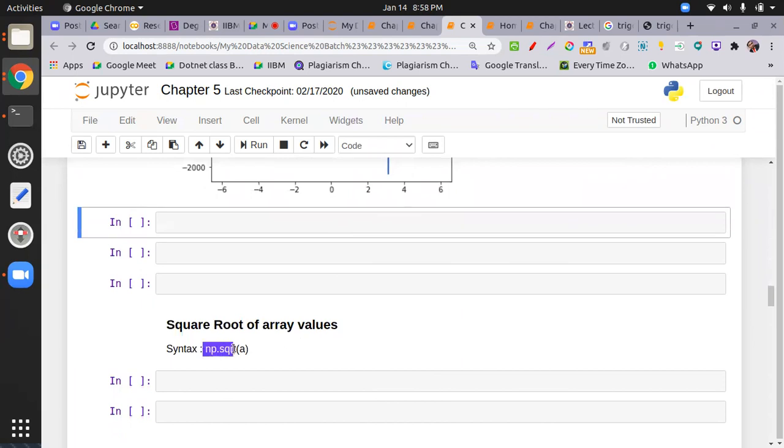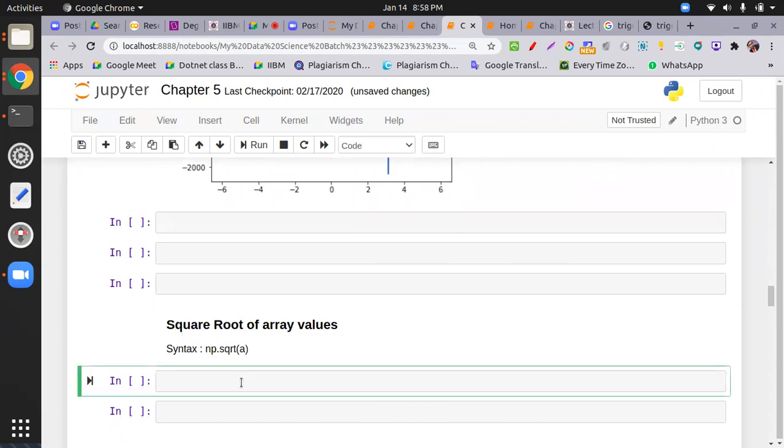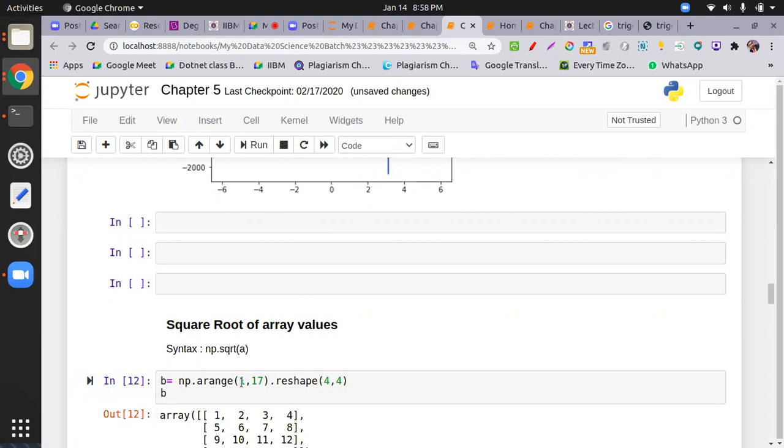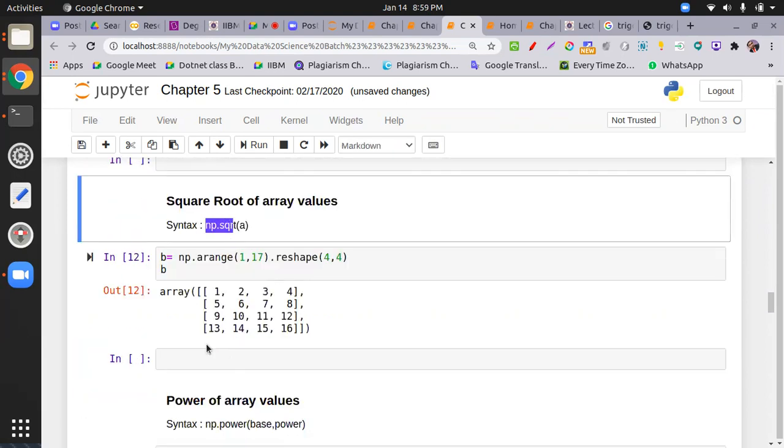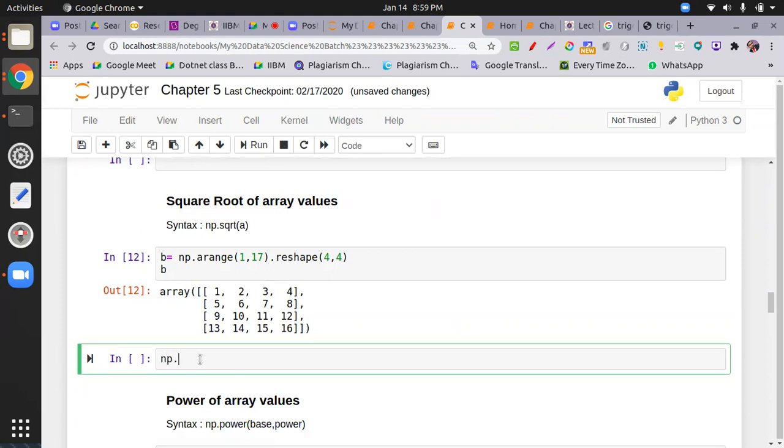All right, proceeding, we have one more function, square root. Say I have b equal to np.arange from 1 to 16, means 1 to 17 exclusive. Then I reshape this data to 4 rows and 4 columns. So this is my b. If you want the square root, you use the np.sqrt function and pass b.